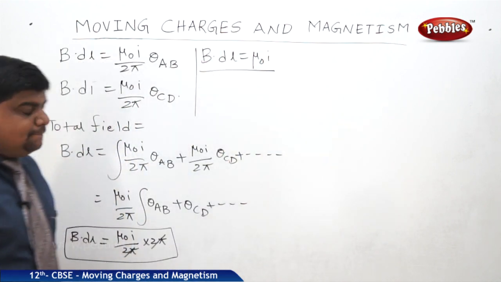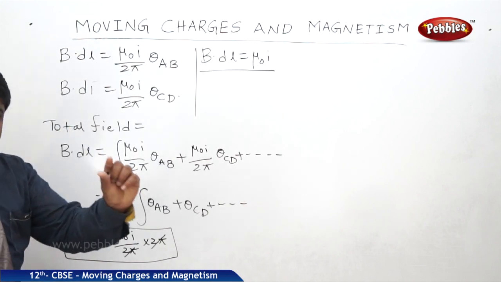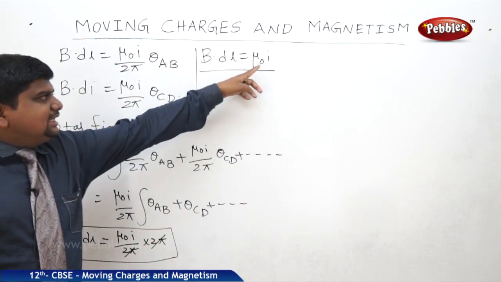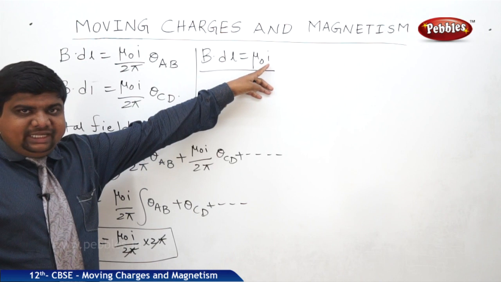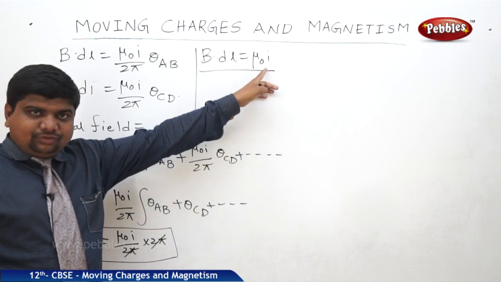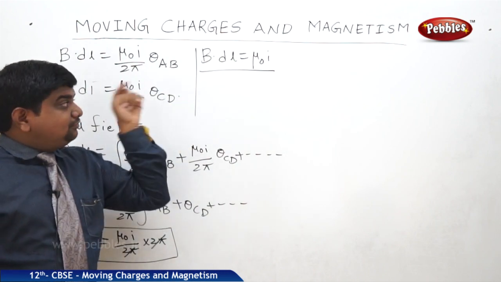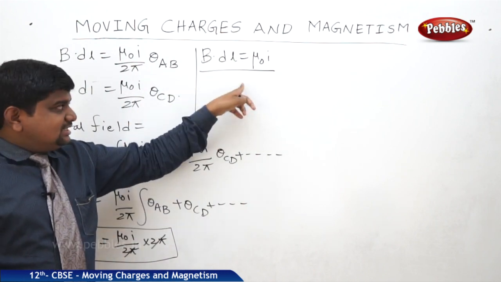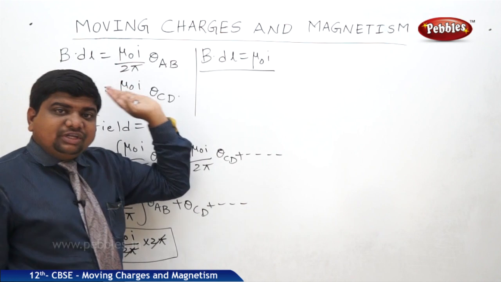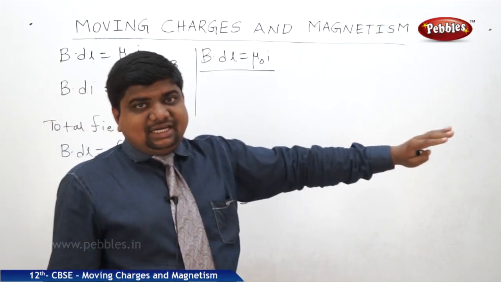That means for a given element in the loop we get mu naught I by 2 pi, for the whole loop mu naught I, and the total field among all loops is also mu naught I. For this reason we can say the field is uniformly distributed.